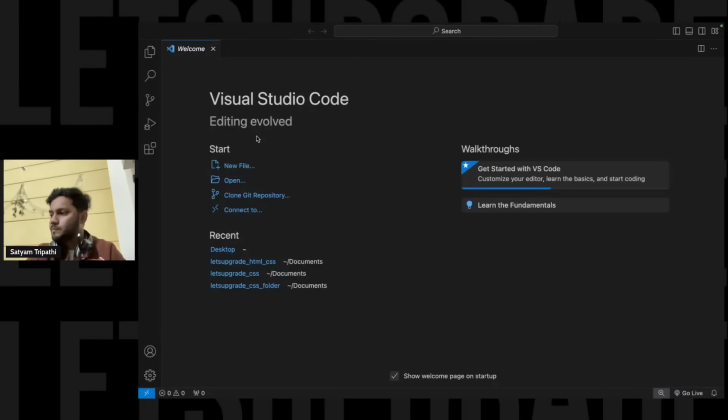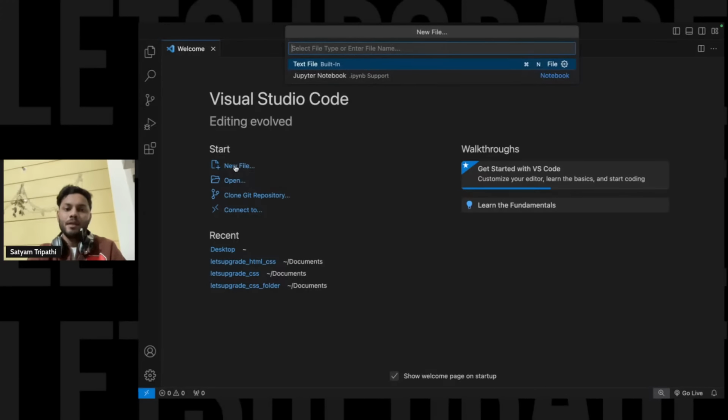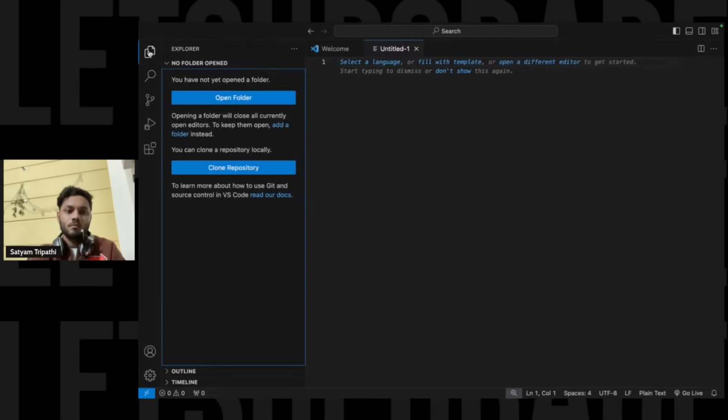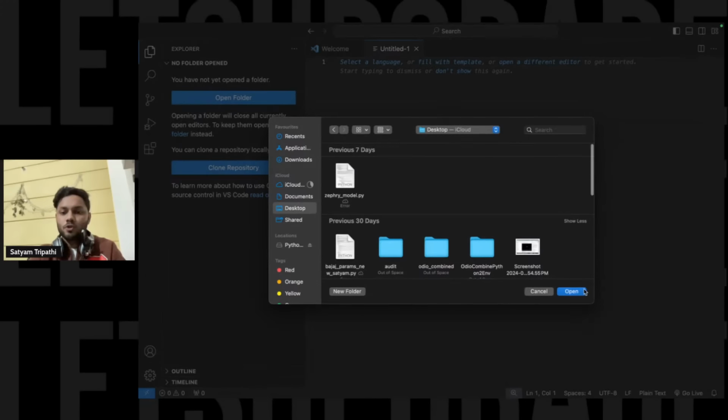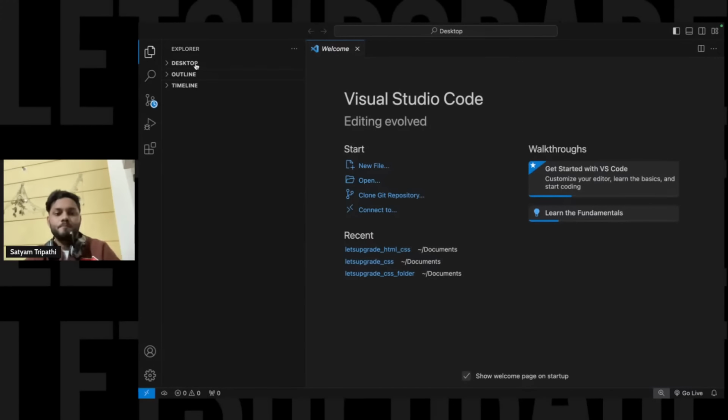Clear till now, guys? Okay. So now what you basically have to do over here, first of all, let's just say we click on new file. Let's say I pick desktop.